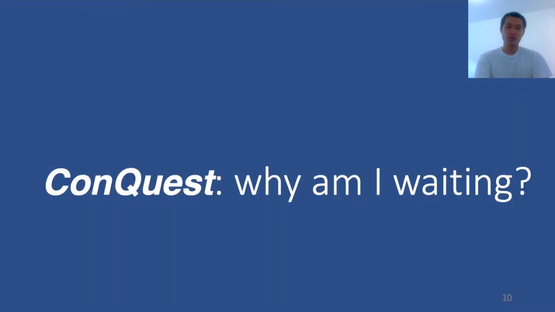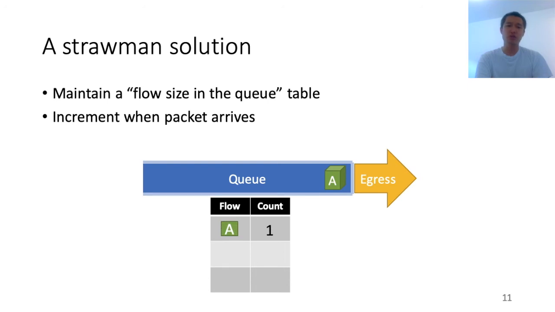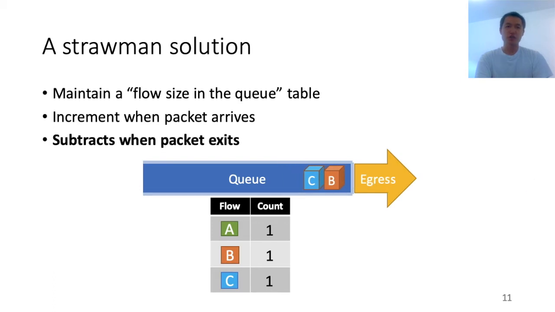Today, we present ConQuest, which answers the question, why am I waiting in a long queue? To answer this question, we can first try to think about a strawman solution. Why not just maintain the flow size in the queue in a table to remember how many packets for each flow are in the queue? For example, when a packet from flow A shows up, we'll just maintain a counter and increment it to 1 to say there's 1 packet from flow A. When more packets come in, we just maintain more counters for different flows. Now, the problem is we have to subtract a counter when a packet exits. So here, when packet A gets out of the queue, we subtract the count to 0.